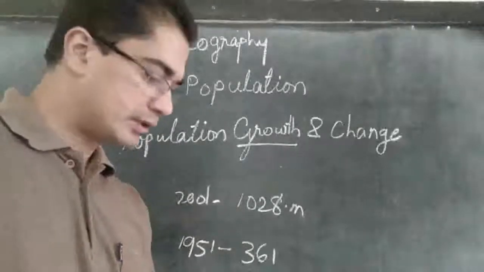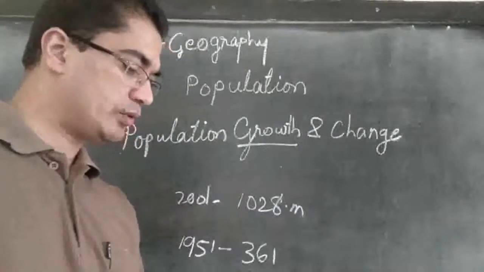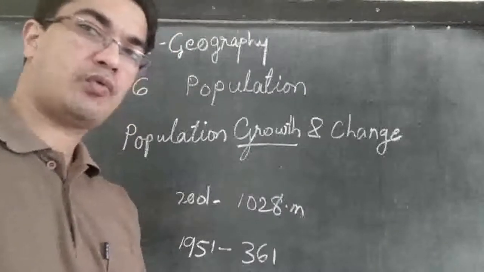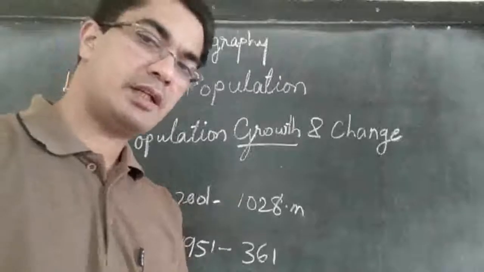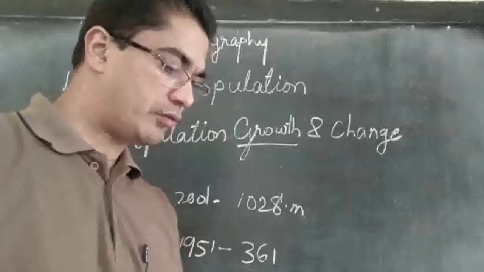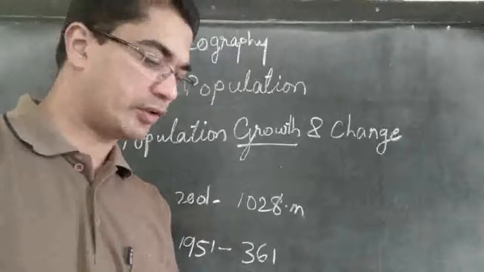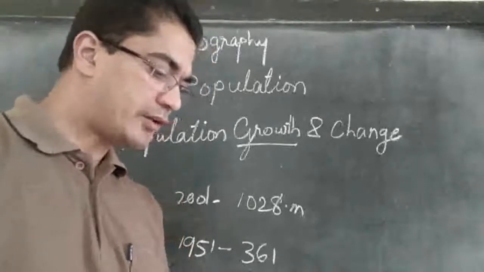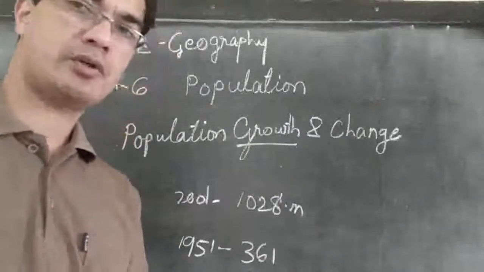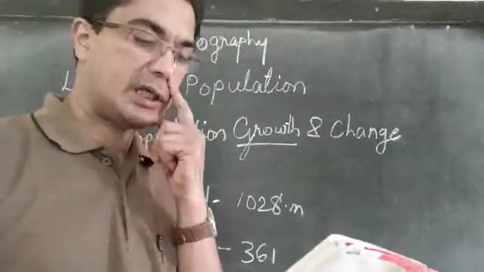Then after 10 years, it increased to 439.2, and the increase was again 78.15 million. The previous 10 years, the increase was 42.43, then after 10 years it became 78. So we see population is not remaining steady, it is increasing. As the population is increasing, the annual growth rate also is increasing. Annual growth rate became 1.96.